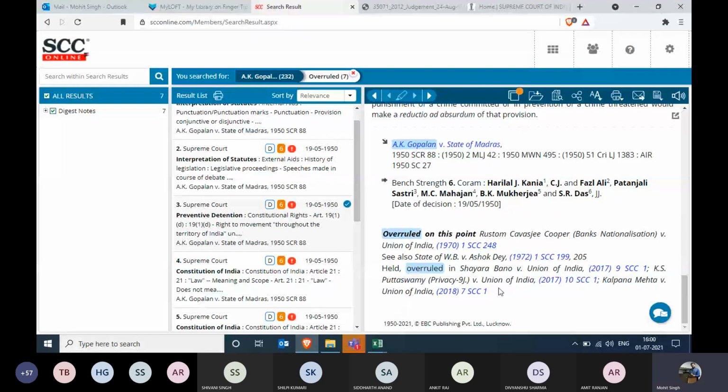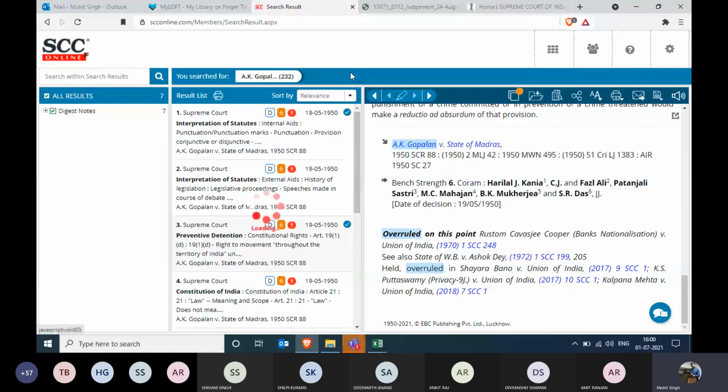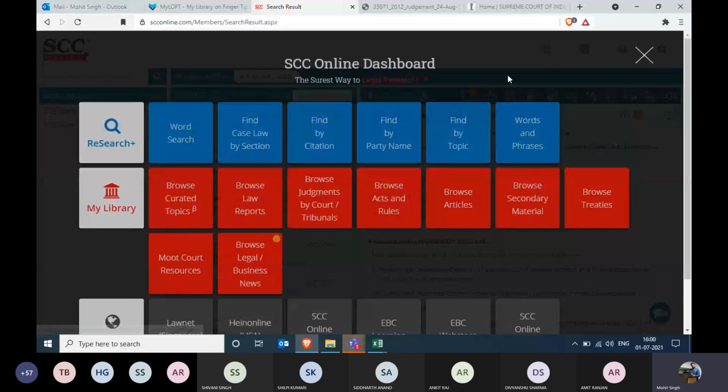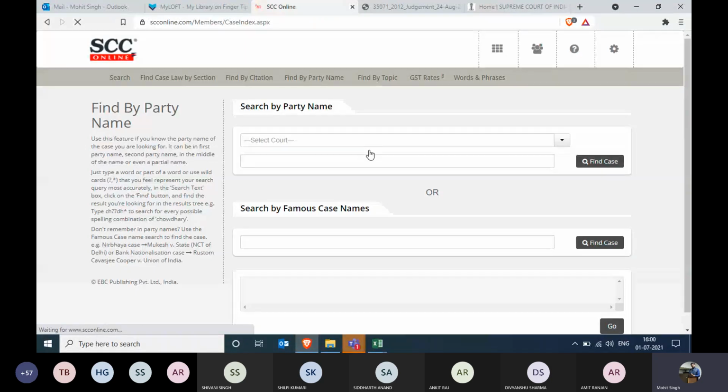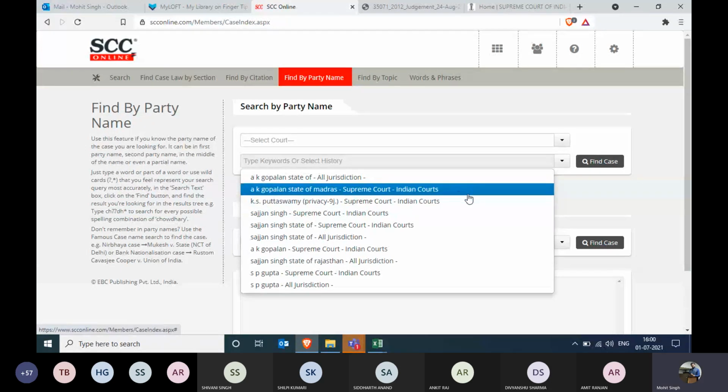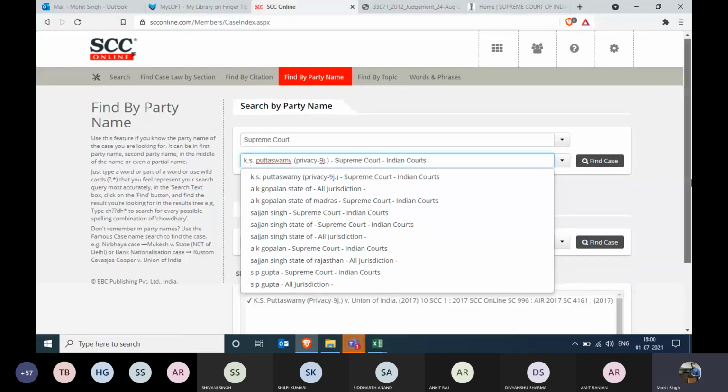All right. Now, apart from this, students, I guess you might have heard about this particular statement. Let me quickly pull up any recent judgment. Let me go back to the party name. Let's take this case Puttaswamy, which we have taken earlier as well.